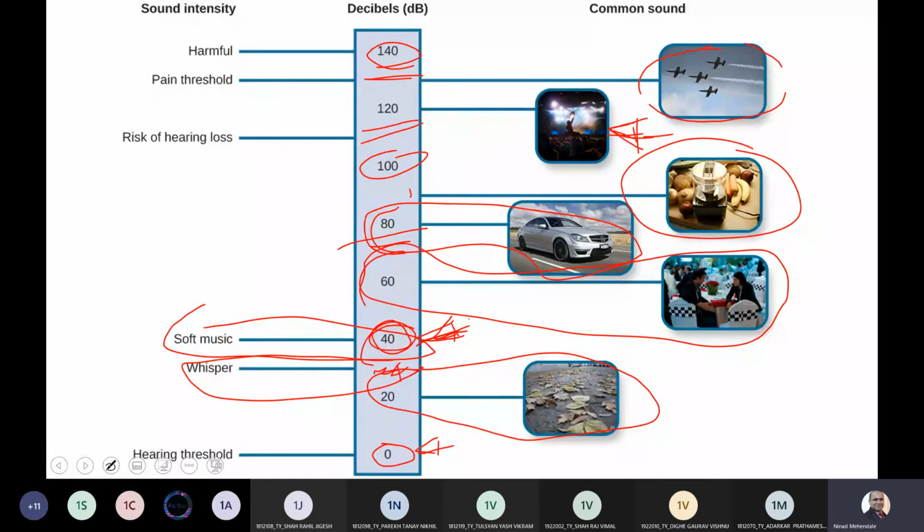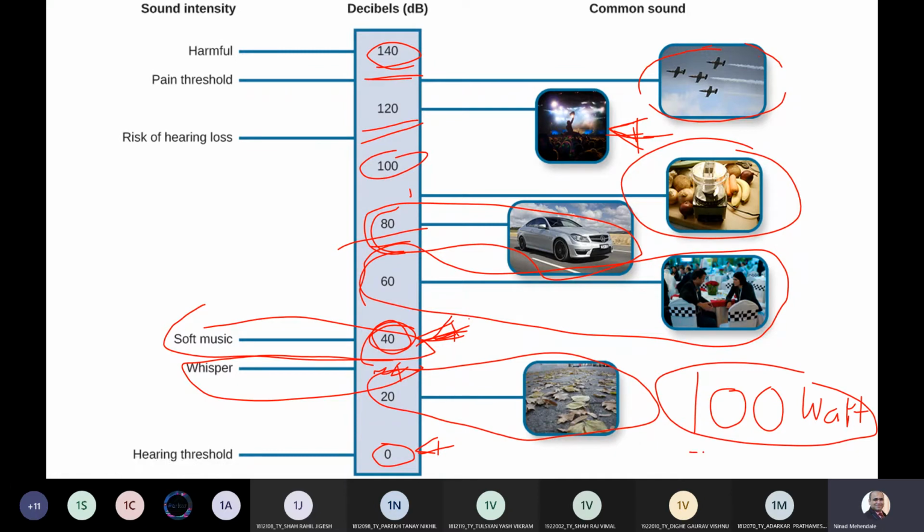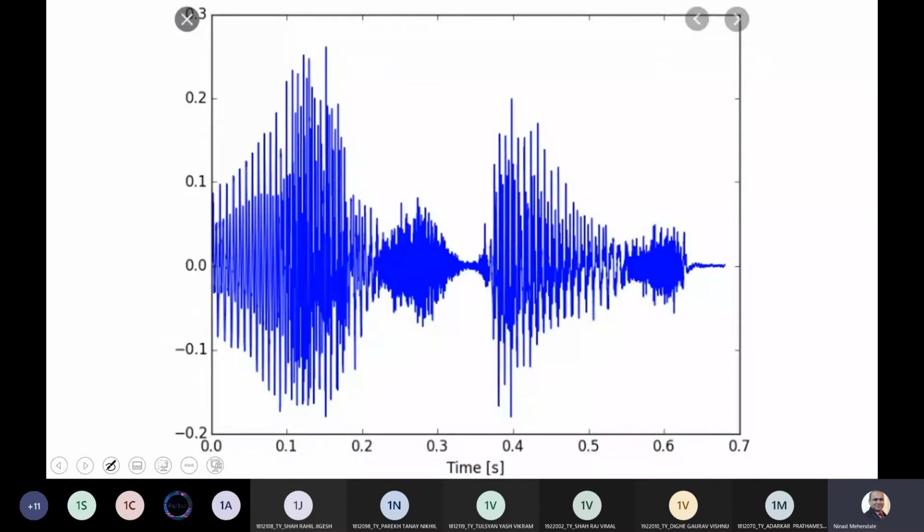So you will see, if you try to purchase a speaker system, you will never get a speaker system of more than 100 watt if it is ISI branded or any other certified branded equipment. You will never get a speaker system above 100 watts. It should say 100 watt or something like that. Generally they write 800 watt or like that, but that is PMPO. We will go into these terms later, but this is not the actual power. So basically anything near 50 to 100 watt is good enough for us to work with.